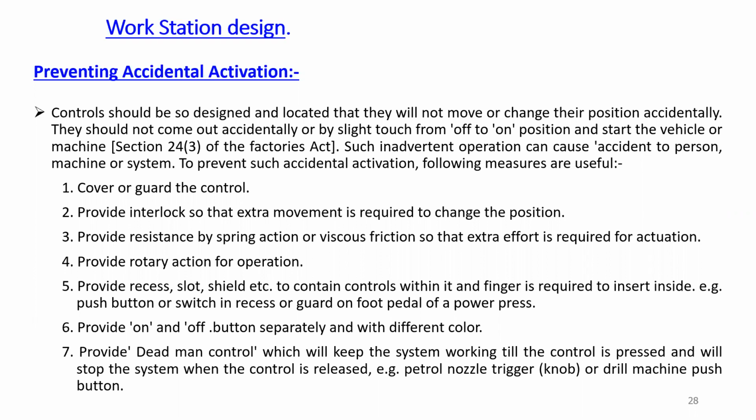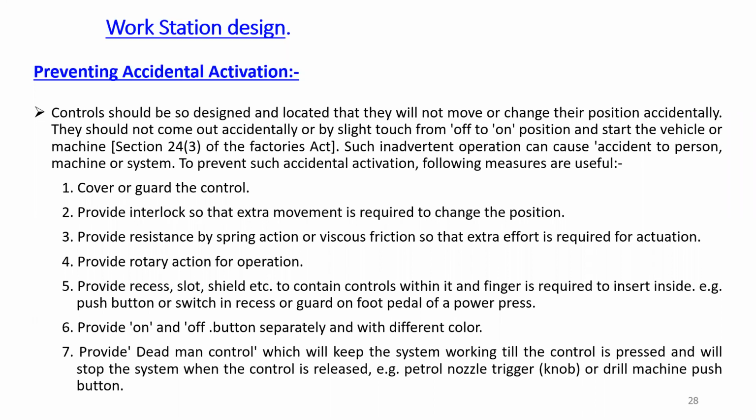For example, the push button or switch in a recess, or a guard on the foot pedal of a power press. These are simple examples in industries which can be observed for avoiding accidental activations.